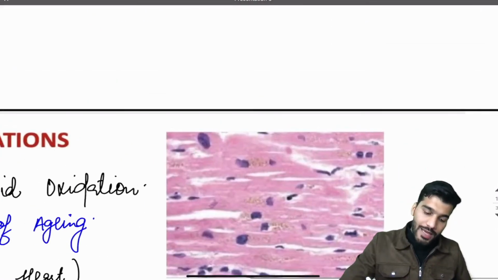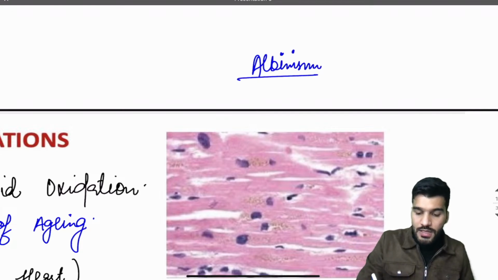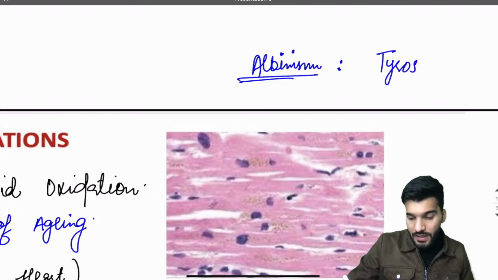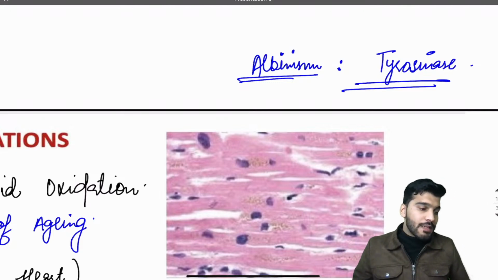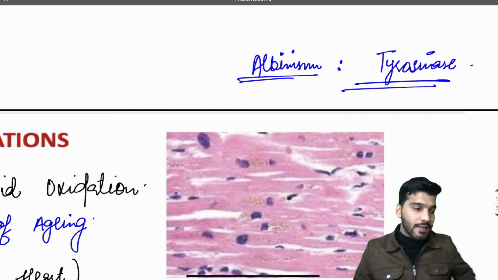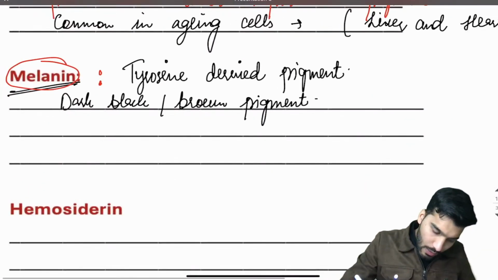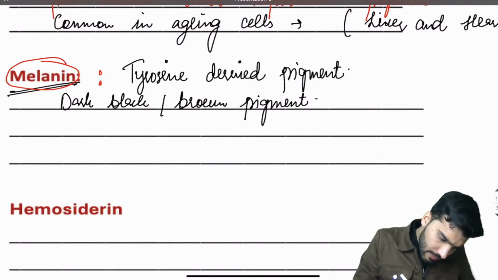In case of albinism, we usually make a mistake because they all start with tyrosine. So it's going to be simple tyrosinase. Not tyrosine kinase or hydroxylase. Is that clear? Tyrosinase. Followed by that, this pigment is responsible for the color of skin, hair and eyes.